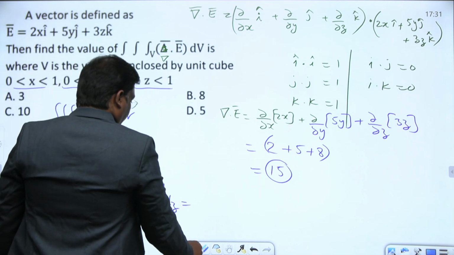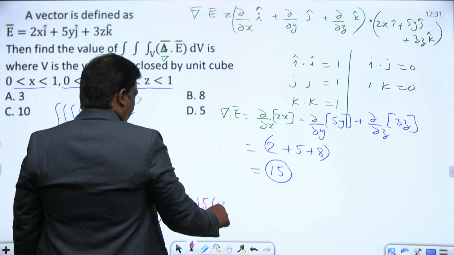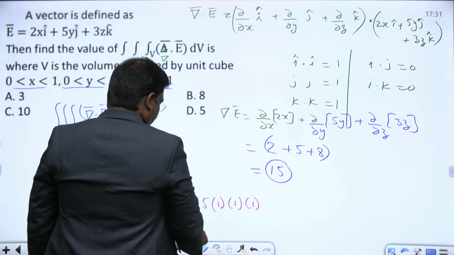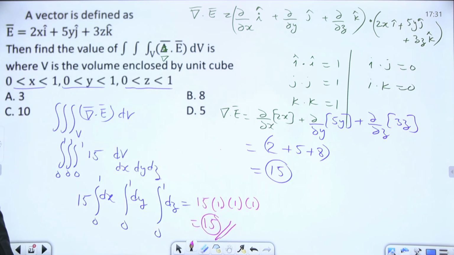Therefore, this is 15 into 1 into 1 into 1. Answer 15. Done, 15 is the right answer. Finished. 2 plus 5 plus 8, 7 plus 8, 15.